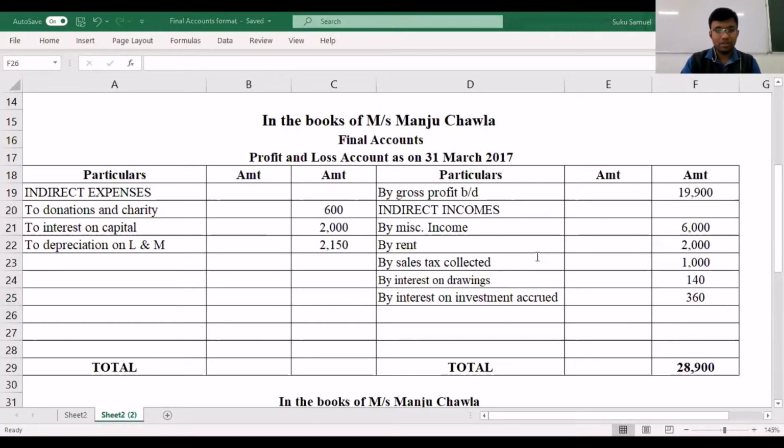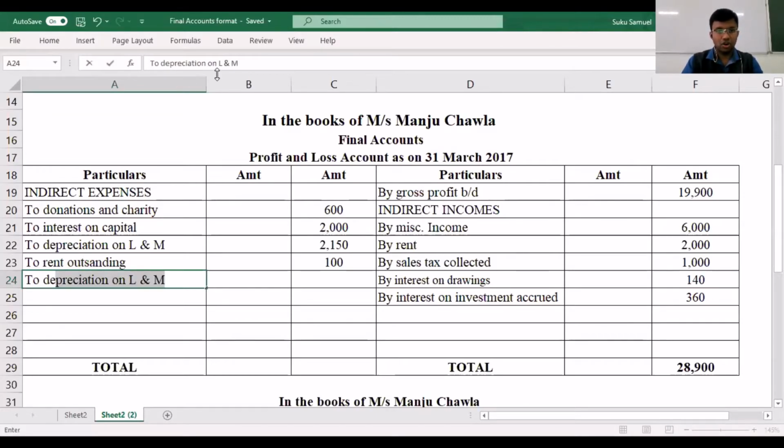Now, the next thing they've mentioned is unexpired rent. What is meant by unexpired rent? Unexpired rent is nothing but rent outstanding. Rent outstanding is an expense, so that will fall on the debit side. And the final item that we have to consider is depreciation on furniture.